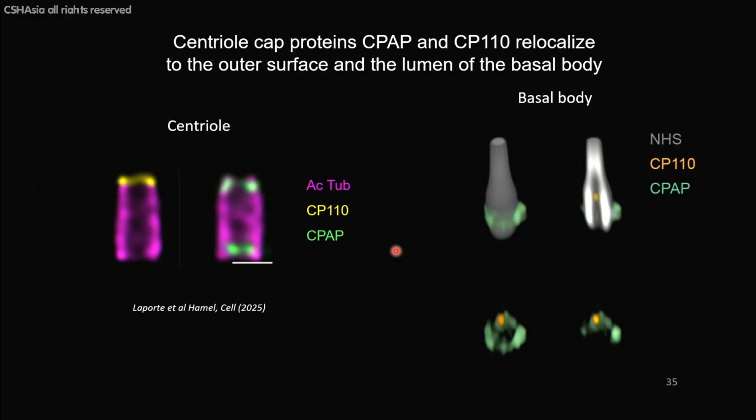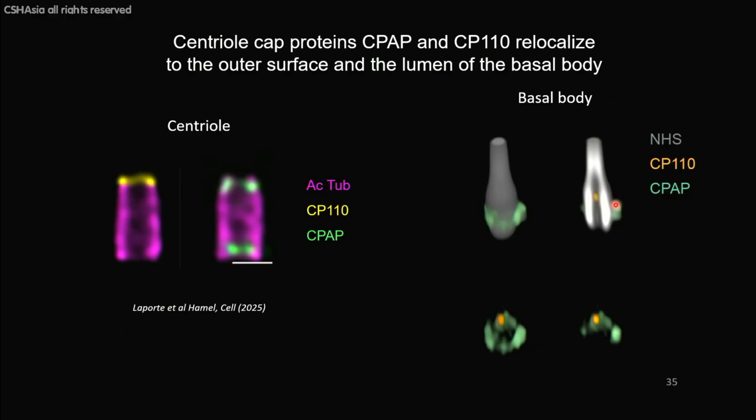So first of all, we were interested in these proteins, and this is from Virginie's paper, CP110 and CPAP, which she also nicely showed in her work, are at the distal end of the centriole. And interestingly, in the basal bodies, these two partners separate.